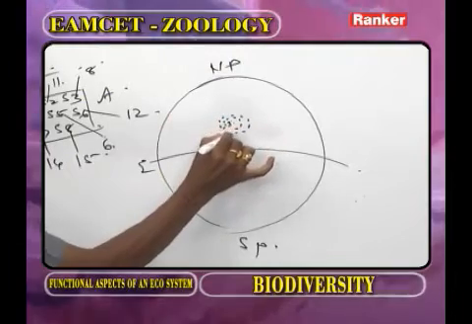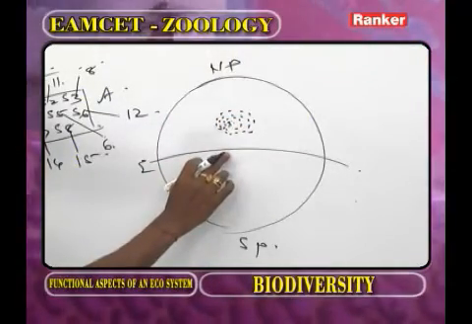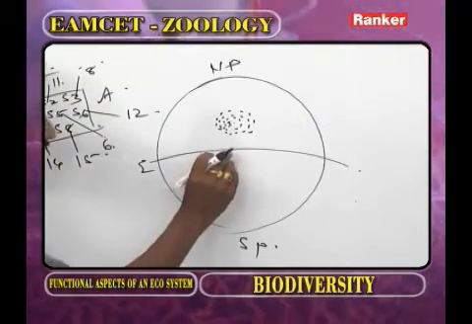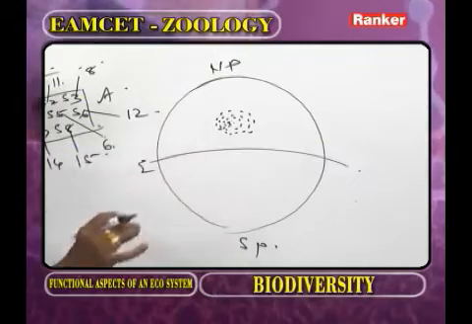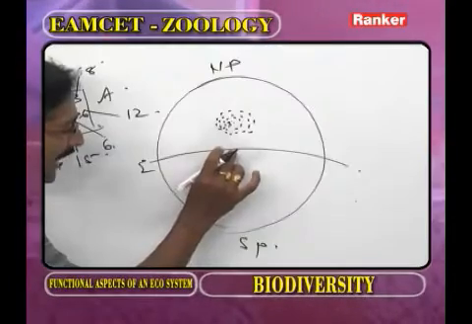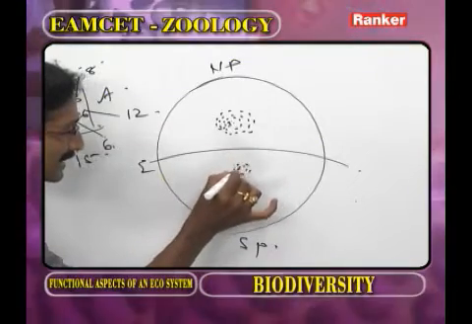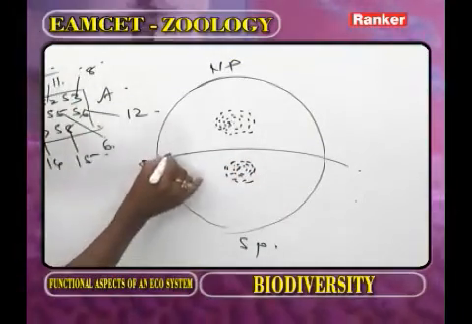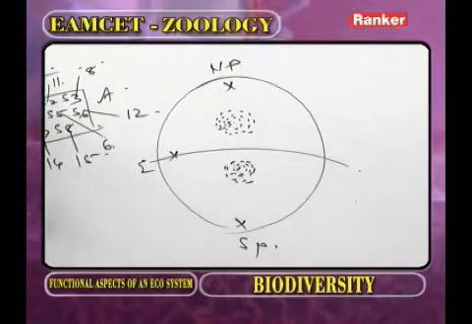Here in this area species richness is more, but at the equator the species richness is very, very less. Again, as we move from the equator to the South Pole, the species richness is more in between. At the equator less, South Pole less, North Pole less.